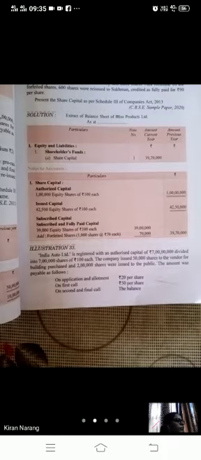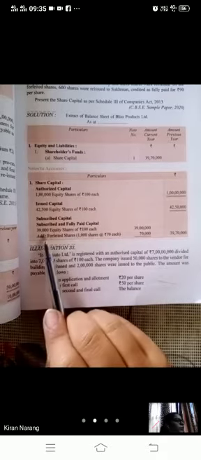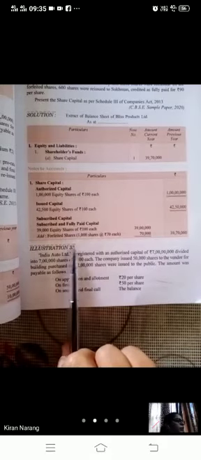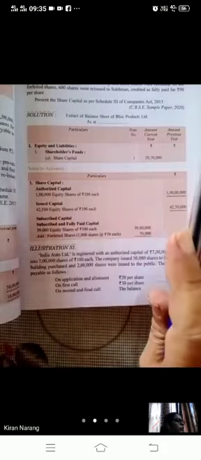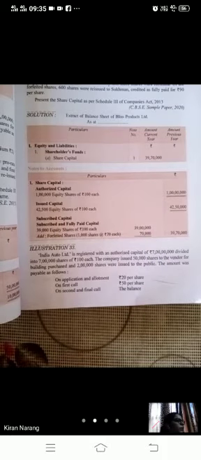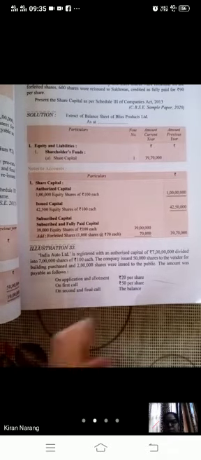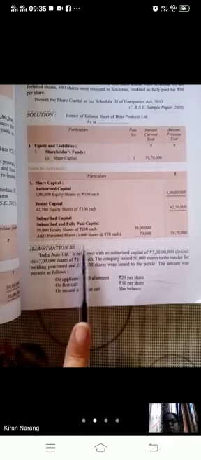Only simple funda is this, bache. If we have not forfeited any share, so we will subtract the calls in arrear. If we have forfeited, we will add share forfeiture. And if we have reissued, then no further treatment. Got my point? If we have not forfeited anything, what we will do? We will write subtract the calls in arrear. And if we have reissued, no treatment. If we have only forfeited, then share forfeiture will be added in the share capital. Any doubt, bache?